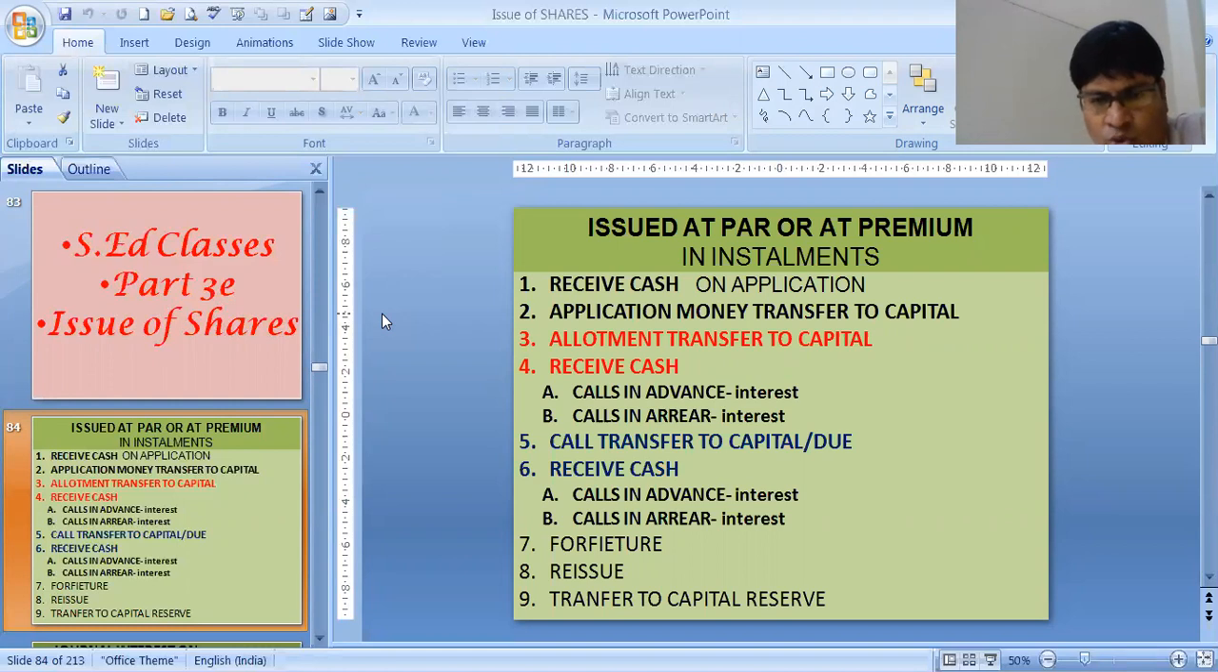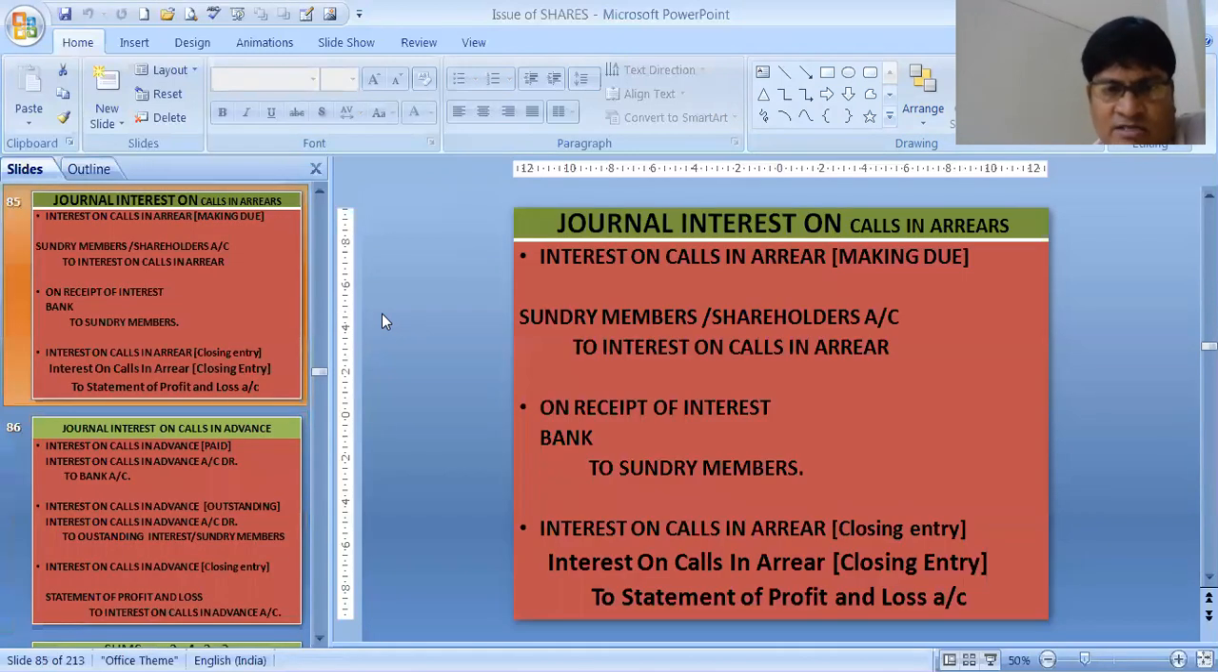For everything, two entries. For application, 2 entries. For allotment, 2 entries. And for calls, 2 entries. Then we have forfeiture. The shareholders who have not paid the shares after repeated warning, after repeated request, their shares are to be forfeited. Sometimes the shares which are forfeited are reissued. Either we reissue the entire lot of forfeited shares or a part of forfeited shares. Then whatever is the profit we have made in this forfeiture, which we have reissued, is transferred to capital reserve. This much is the chapter. Backbone of the chapter is this. And now the figures we have to put.